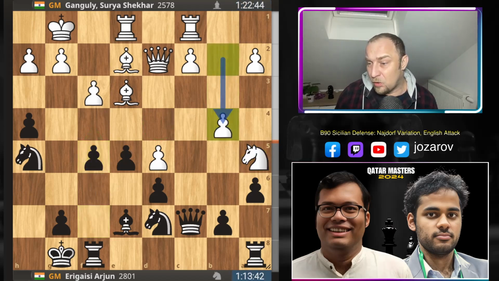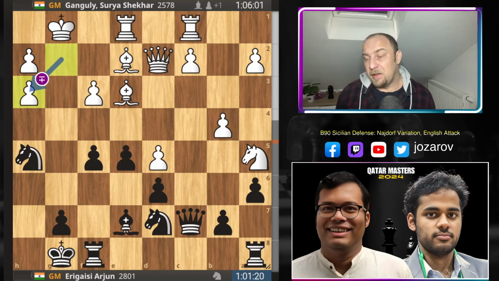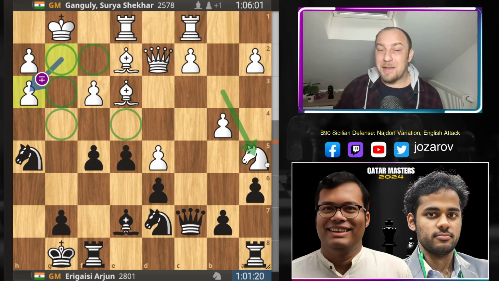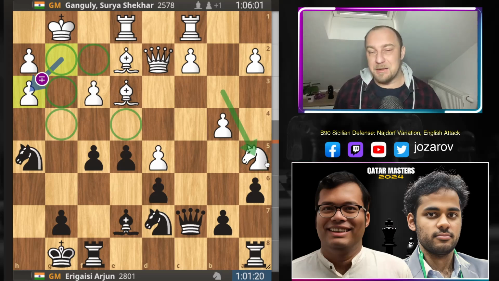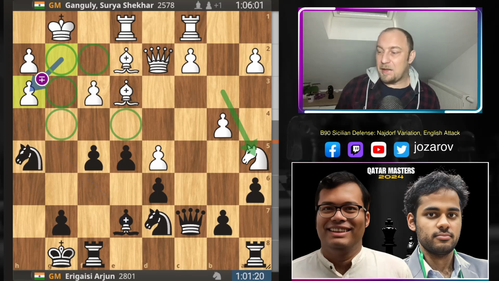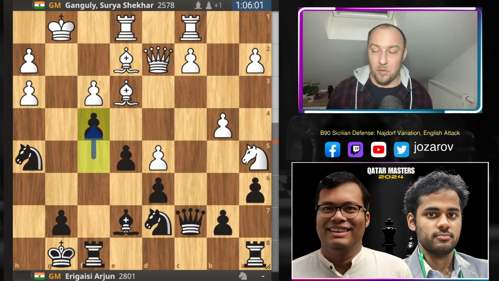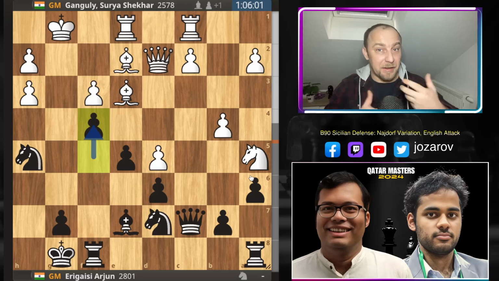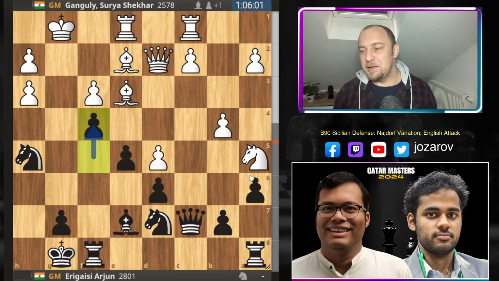We have now b4, h3, good move here by Arjun, and after g takes h3, here I would say black is already better, because especially the king is endangered here, many weaknesses in front of the king. The knight is, as we mentioned, far away from the action, but now Arjun actually doesn't react correctly. Here he had the immediate great chance to play the move f4, and now it becomes really an attack similar to the King's Indian defense, if you're familiar with the King's Indian structures.